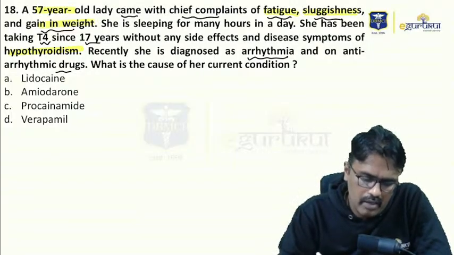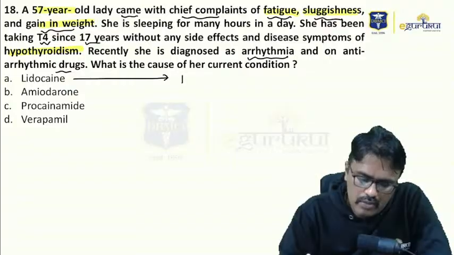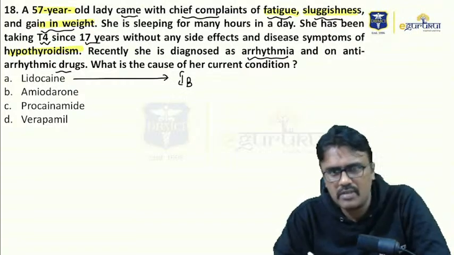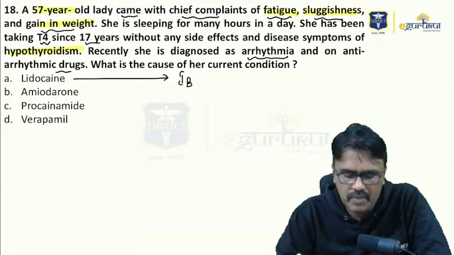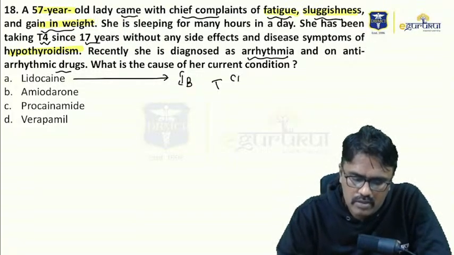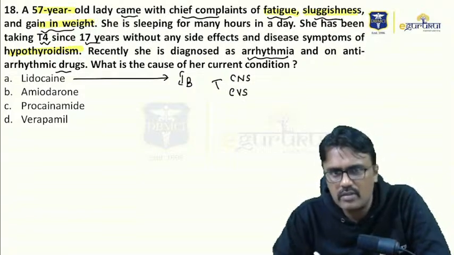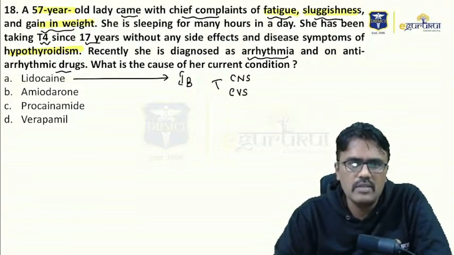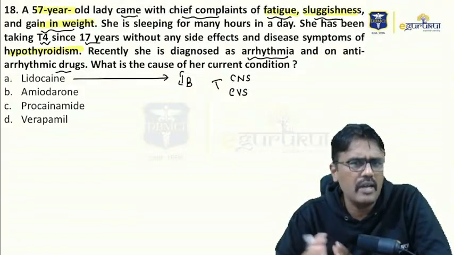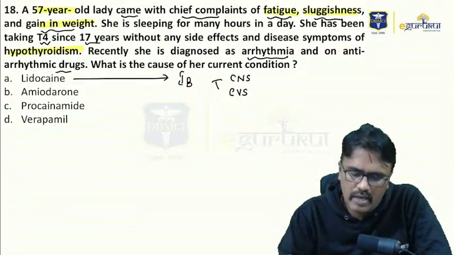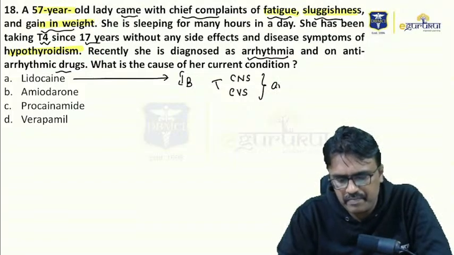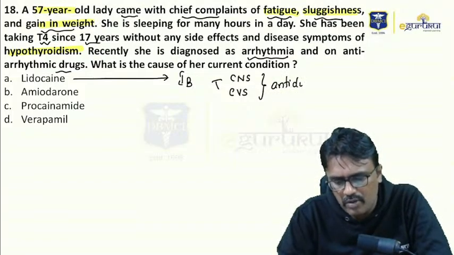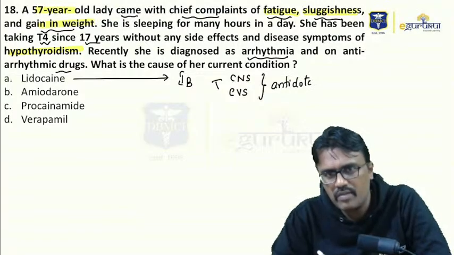Now remember, lidocaine belongs to class 1B and is one of the safest drugs. But if you increase the lignocaine dose, toxicity can cause CNS and CVS problems. In the CNS, it can cause seizures. In the CVS, it can itself cause arrhythmia. That is with a high dose; with a normal dose, nothing will happen. So what is the antidote for lidocaine overdose? Is there any antidote? I'm waiting for an answer.